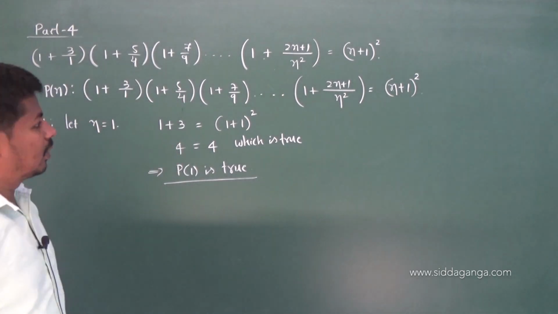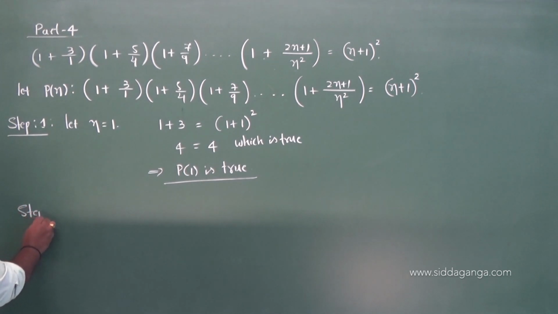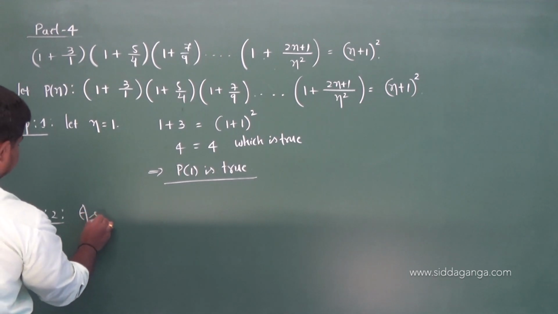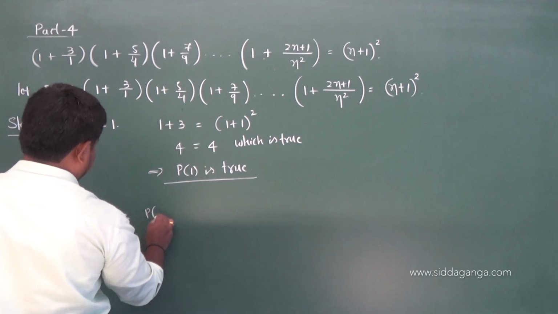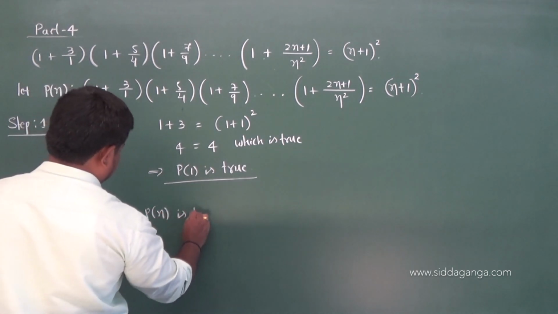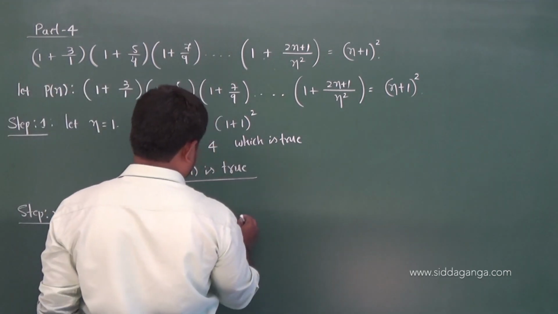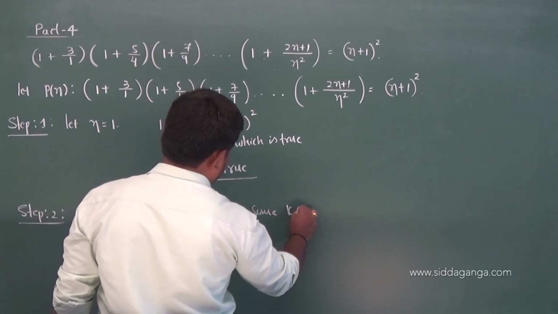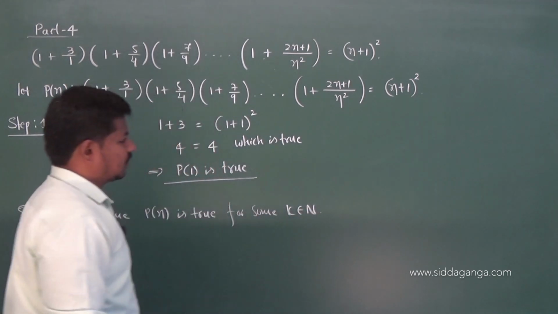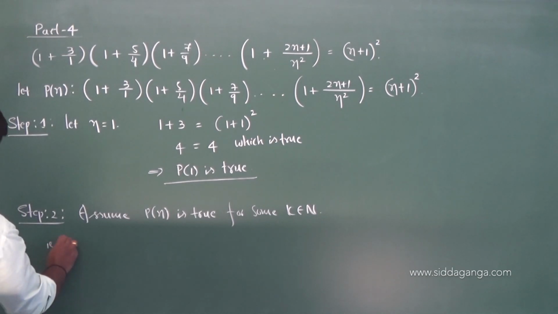Okay. What is the next step? Step 2 is, assume P of n is true for some k natural numbers, right? That is P of k. What is P of k?